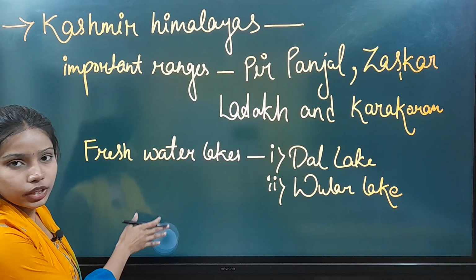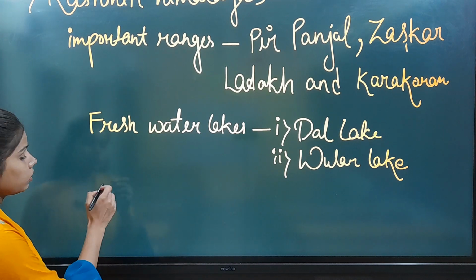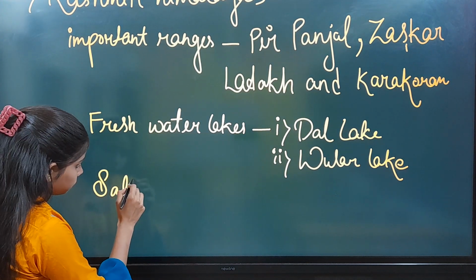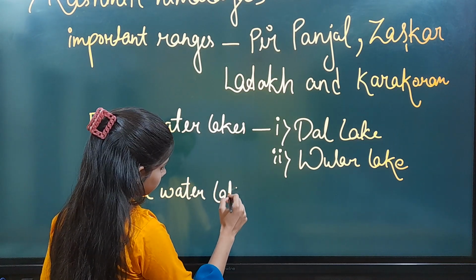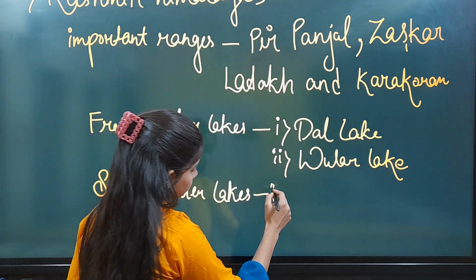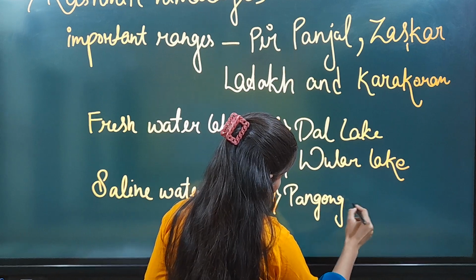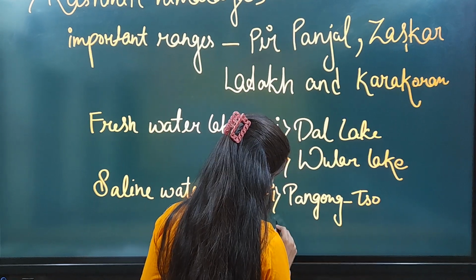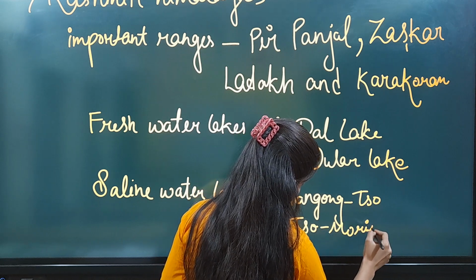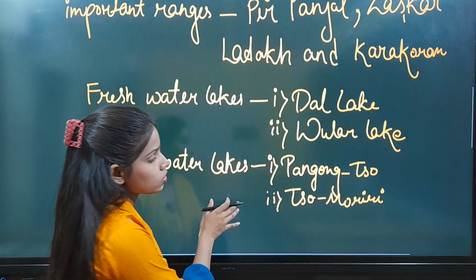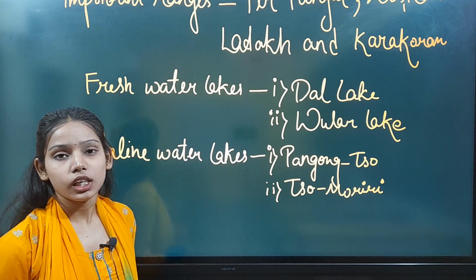So these are the two freshwater lakes which are generally found in the Kashmir Himalayas, and saline water lakes: Pangong So and So Moriri are the two saline water lakes which are found in the Kashmir Himalayas.